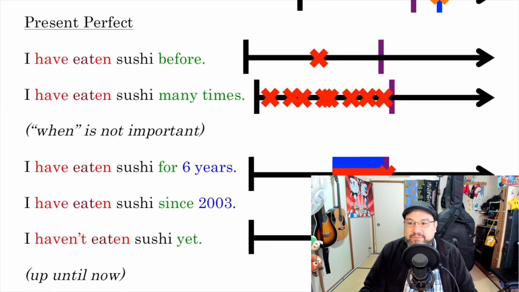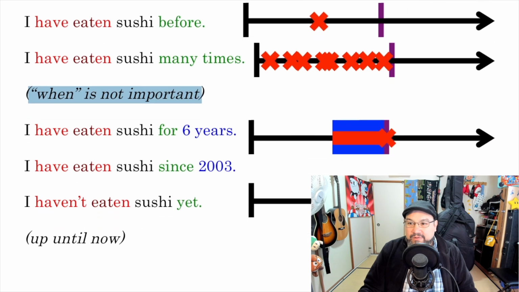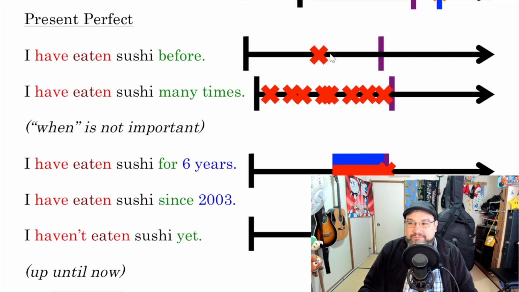For present perfect, when it happened is not important. Okay? Either it's not important or you don't want to talk about it. You don't care when it happened. You just want to say you did it or you experienced it, right? So, I have eaten sushi before. You can use both sentences